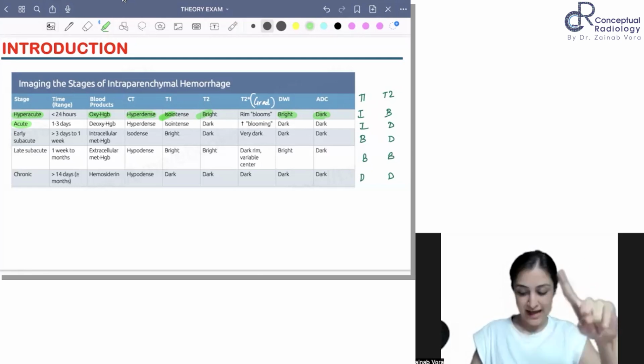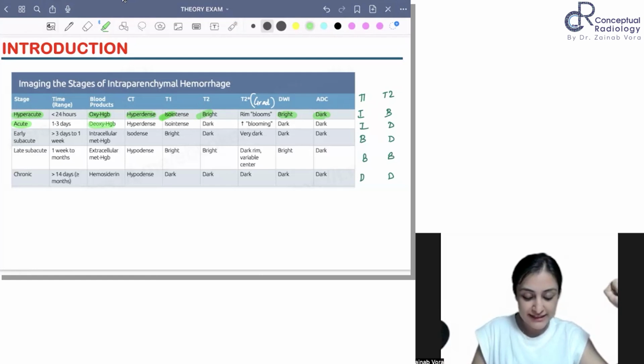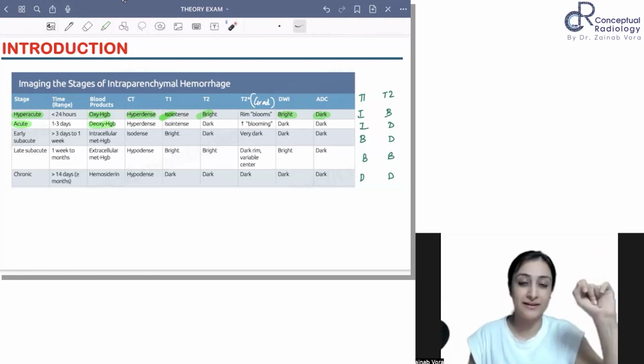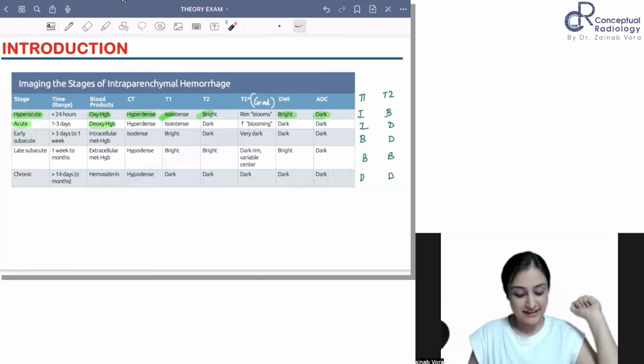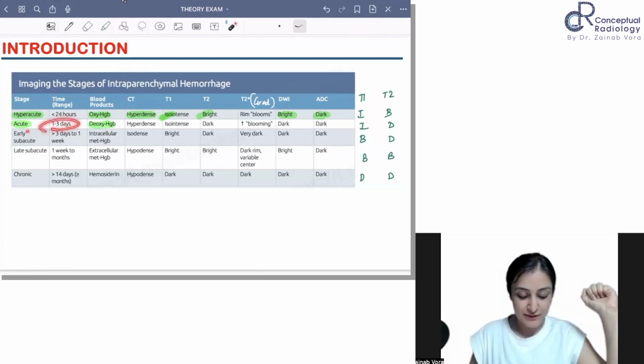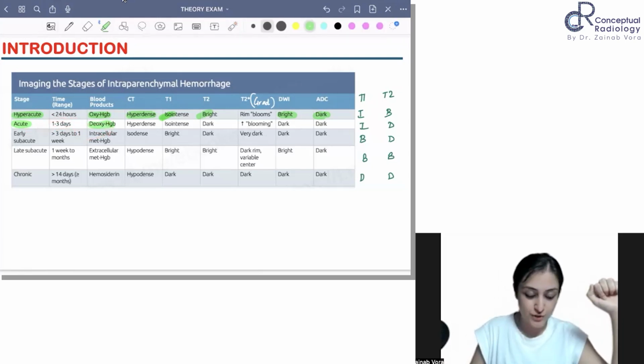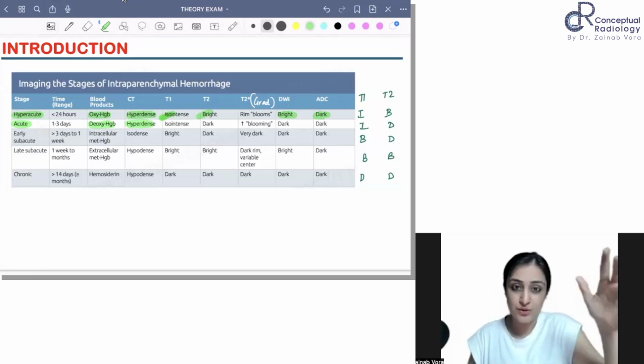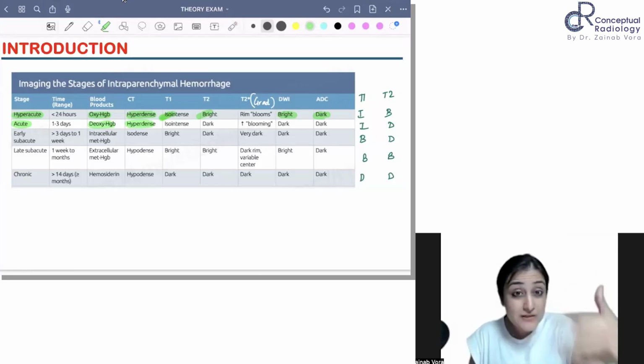Anyways, so hyperacute is done. That is oxyhemoglobin. Acute is deoxyhemoglobin. By the way, if you are there, don't worry. We are dragging you and you'll get used to it. So it is fine. It's good to get a head start. So acute is 1 to 3 days, and it is deoxyhemoglobin. So this is also going to be hyperdense. I bleed, I die. So this checks out. And then this will bloom. It is further going to bloom.